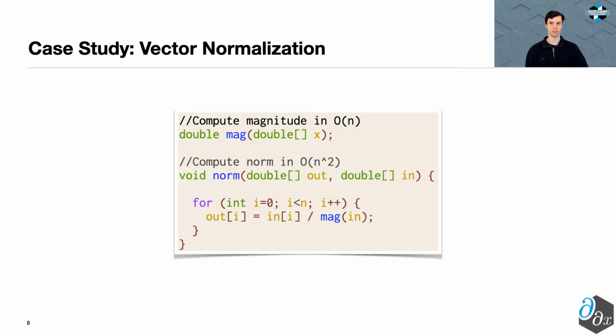Here we have two functions, mag and norm. Mag computes the magnitude of a vector in O of n time. Norm normalizes a vector in O of n squared time by calling mag n times inside a loop. By running an optimization known as loop invariant code motion, we can move the call to mag outside the loop and achieve an O of n runtime.